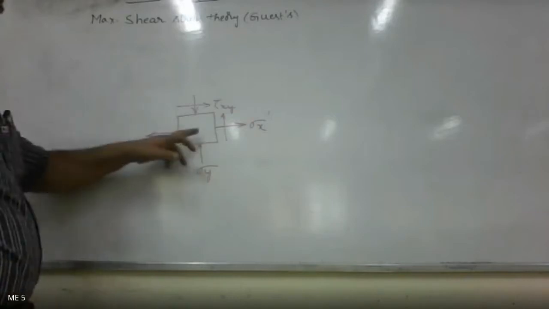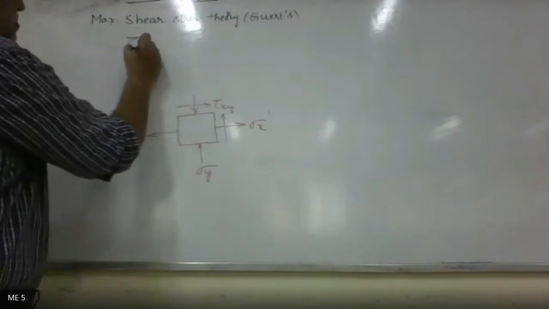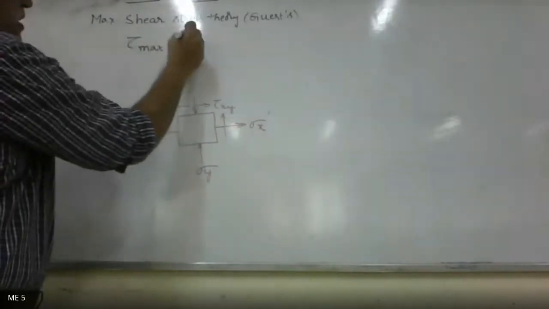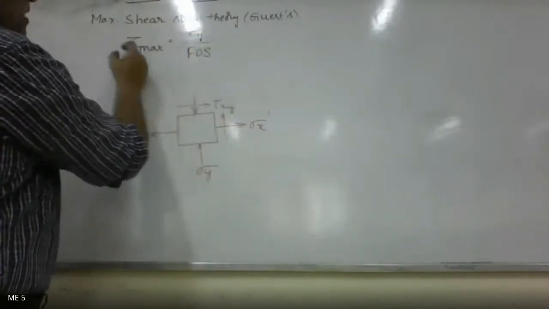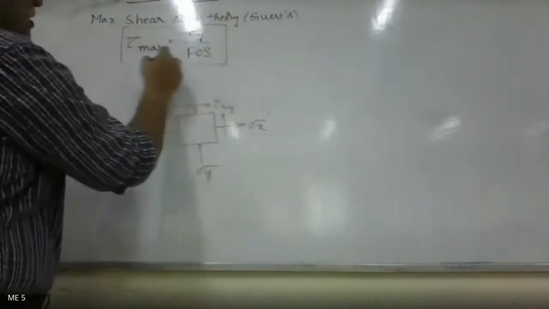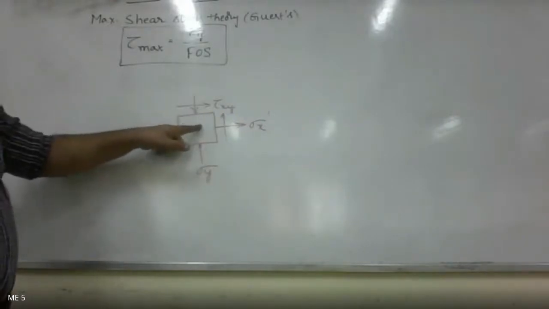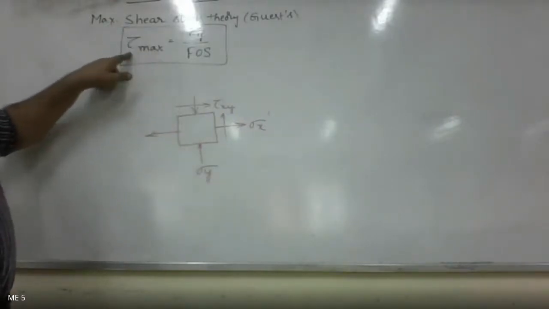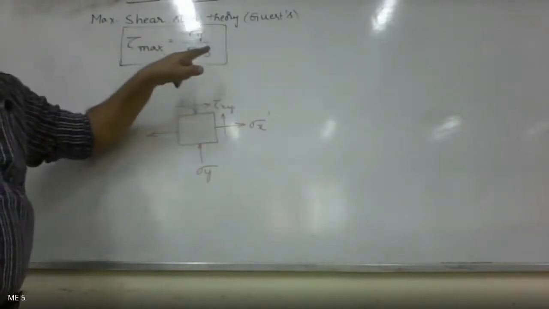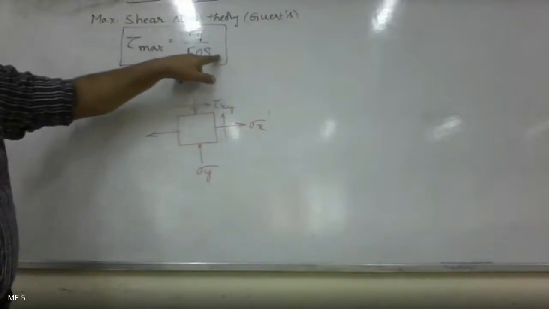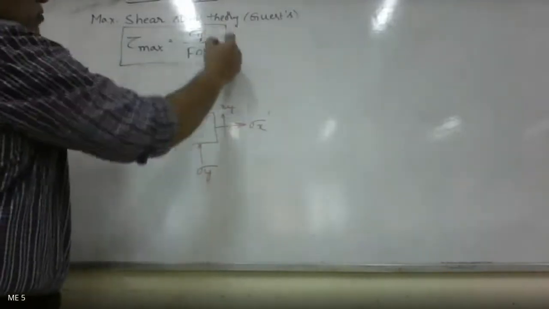Whenever a component is subjected to a biaxial or triaxial stress system, if the maximum shear stress becomes equal to the yield shear stress as obtained in the simple tension test, then the component would fail. By taking FOS also into consideration, the component will fail if tau max becomes equal to tau y by factor of safety.